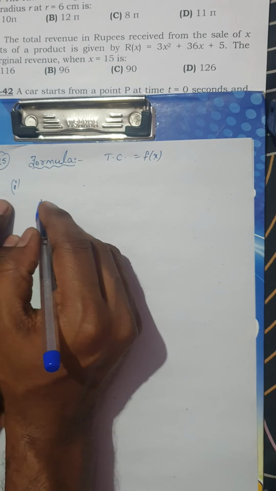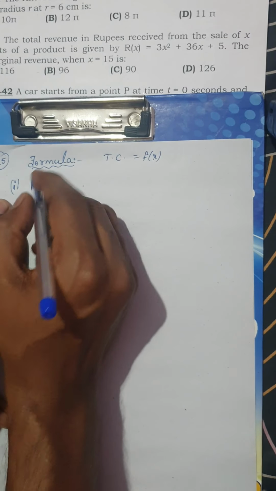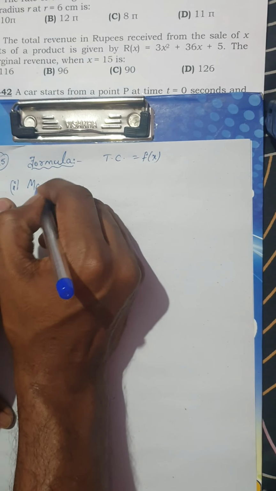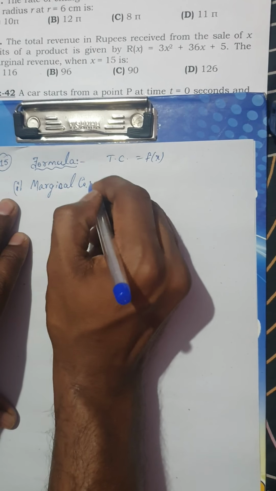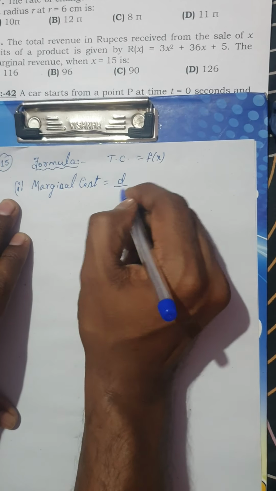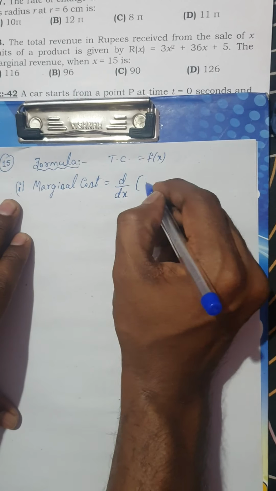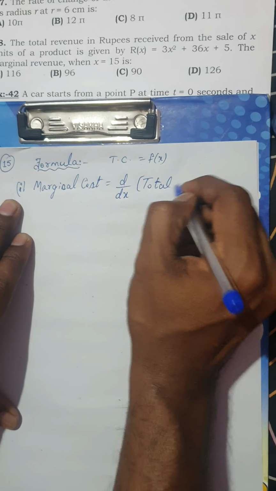You should be very careful. TC means total cost. So always remember, marginal cost is nothing but the rate of change with respect to x of total cost.